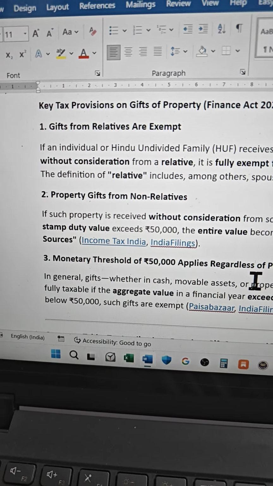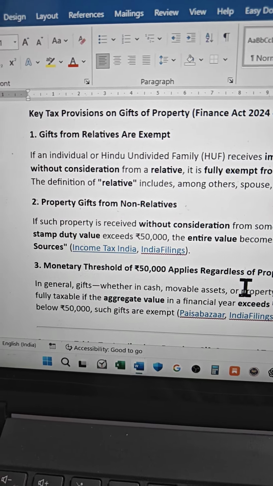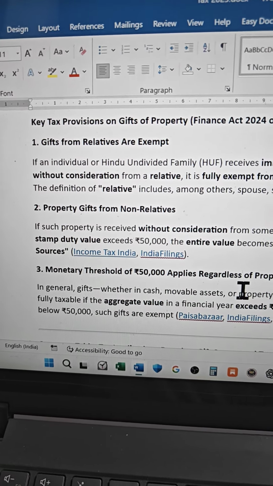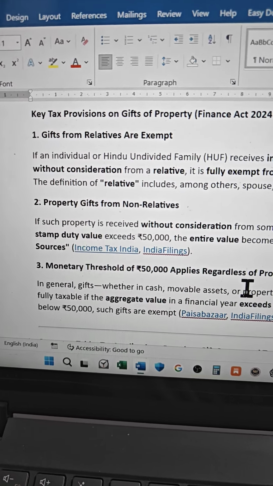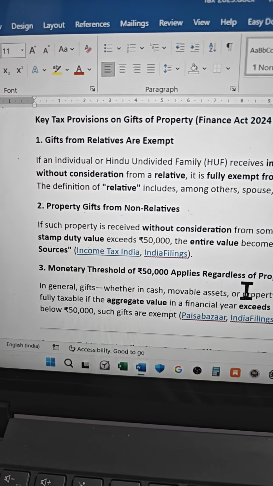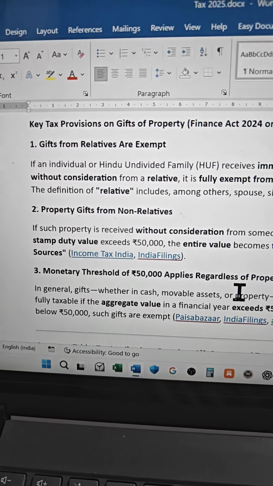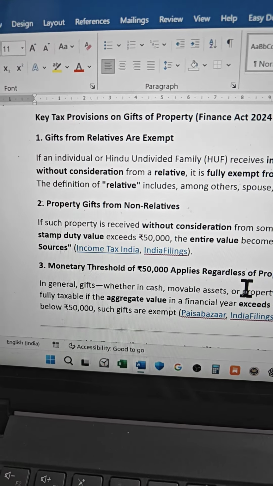Gift from relatives: the gift provisions under the Income Tax Act 1961 apply only when the receiving party is an individual or HUF. Only then will the gift tax provisions apply. Okay, so in case 1, a gift from a relative is exempt.